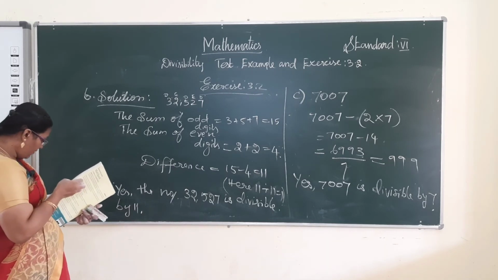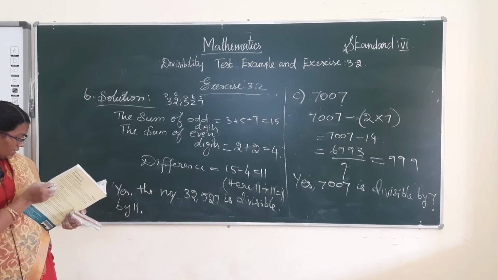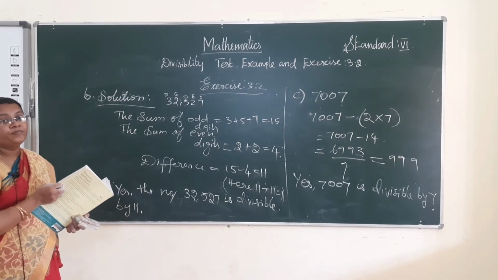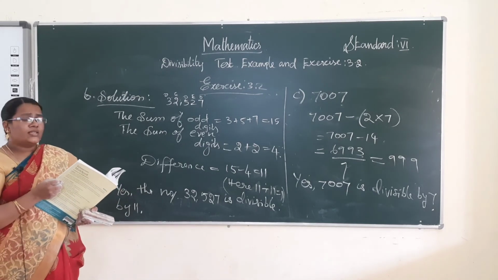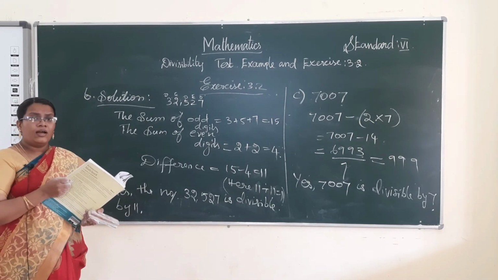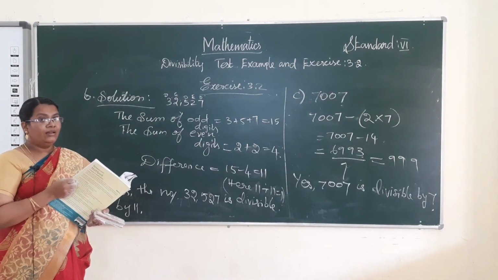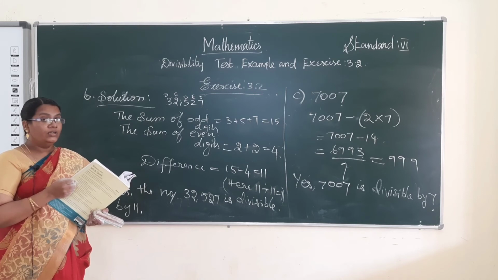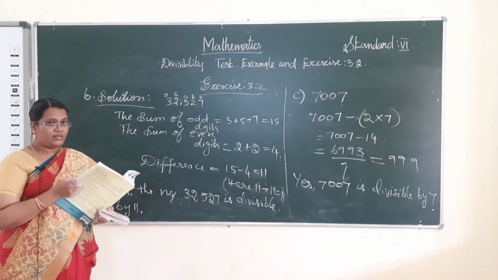Okay, and the seventh one. Test whether 14,382 is divisible by 6 or not. What is the rule of 6? If it is divisible by 2 and 3, then the given number is divisible by 6, because 2 and 3 are the factors of 6.